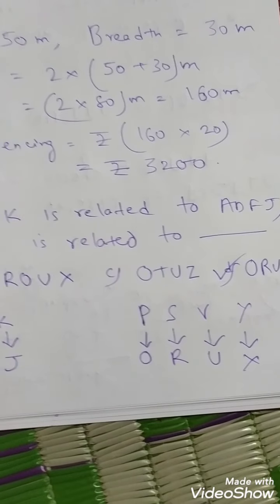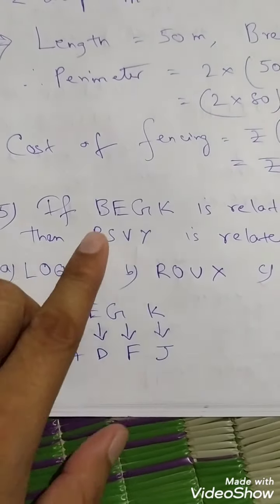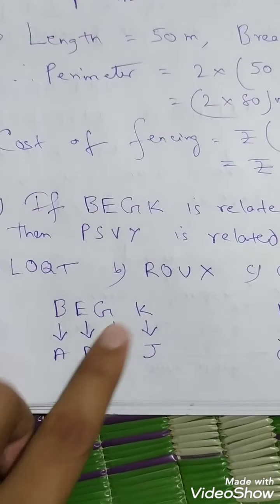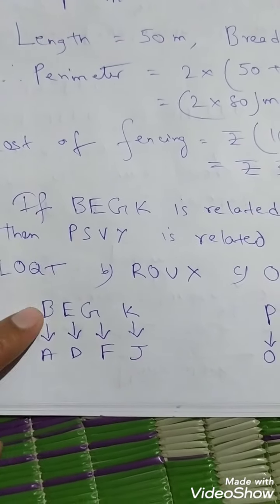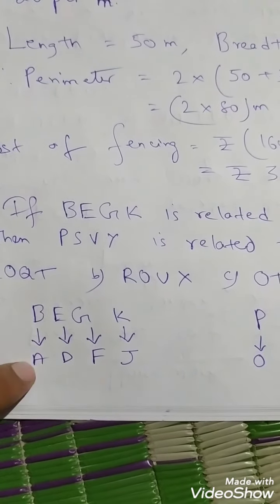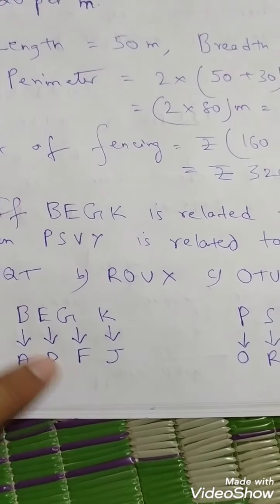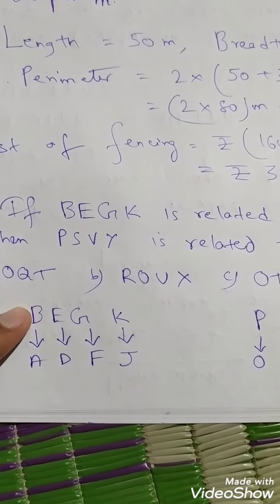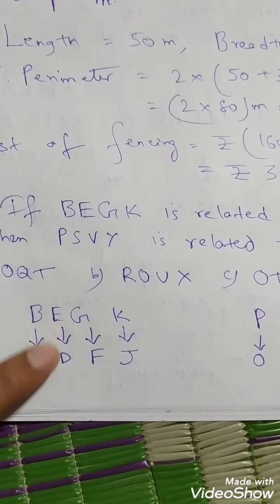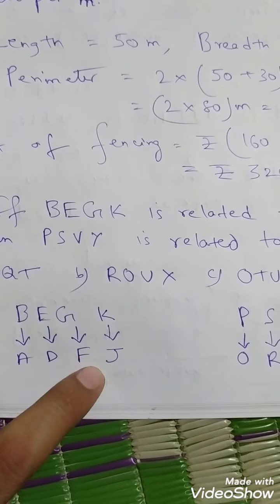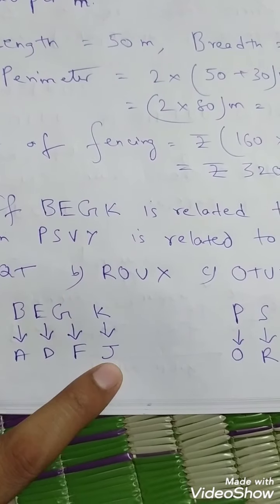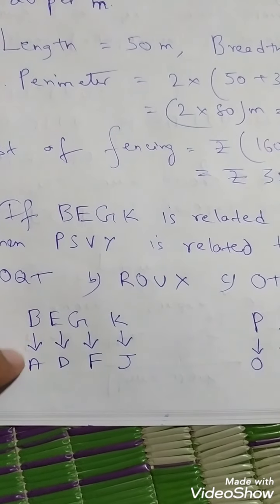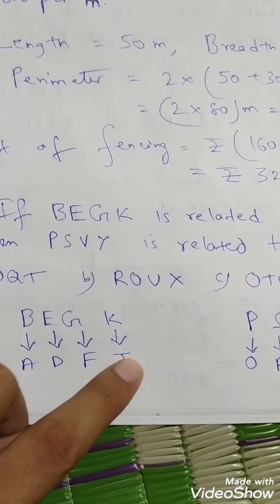Let's do it. Now here it is written BEGK. BEGK is written as ADFJ. Now you have to see how these letters are coming. B, then A; E, D; G, F; K, J. Now see, these are the previous letters. Previous letter of B is A. Previous letter of E is D. Previous letter of G is F. And previous letter of K is J. That means these are the previous letters.